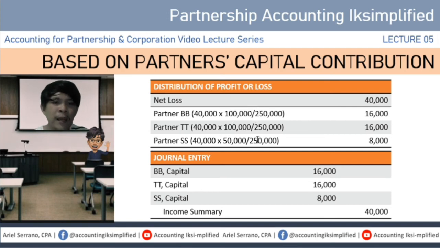In this case, parehas yung magiging share ni partners BB and TT dahil ang kanilang ending balances ay parehas 100,000. So 16, 16, and 8. Pag ginormalize natin ito, dahil ito ay net loss, yung kabilang journal entry: nasa debit yung mga capital accounts, tapos nasa credit si income summary. Okay, so that is case number 8.